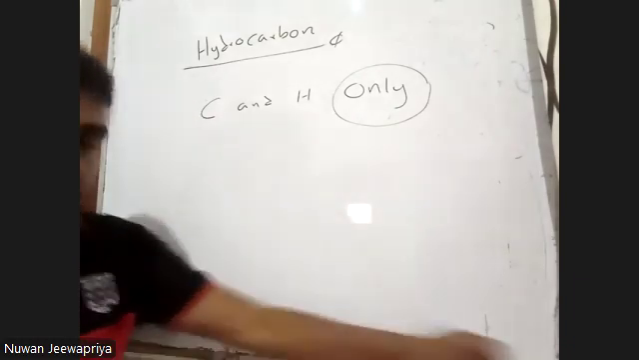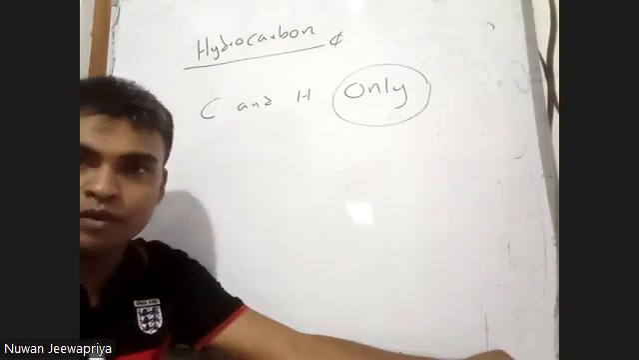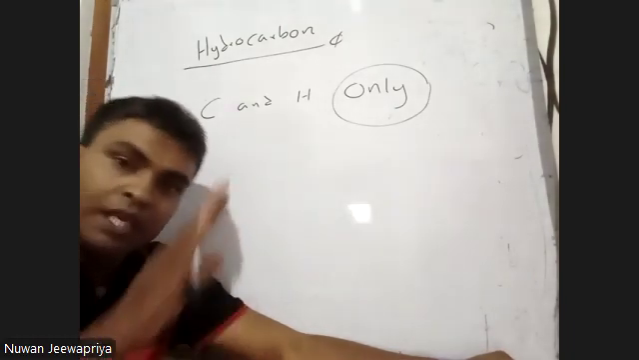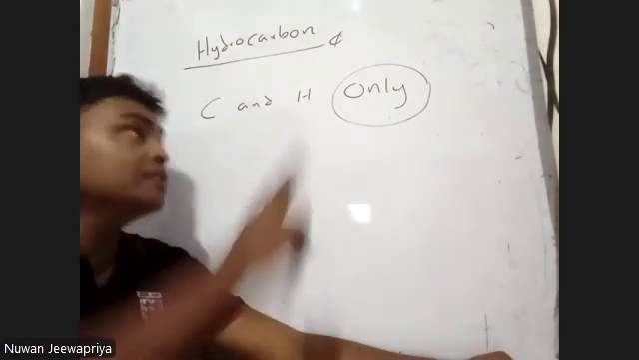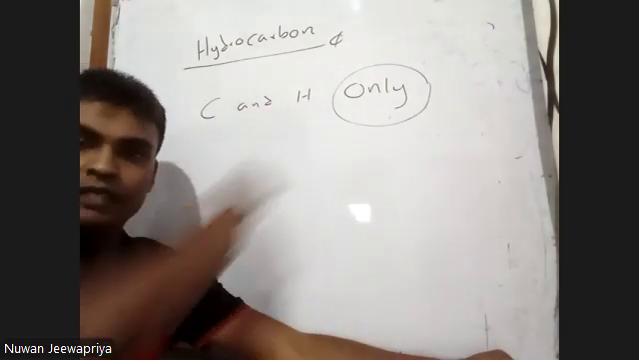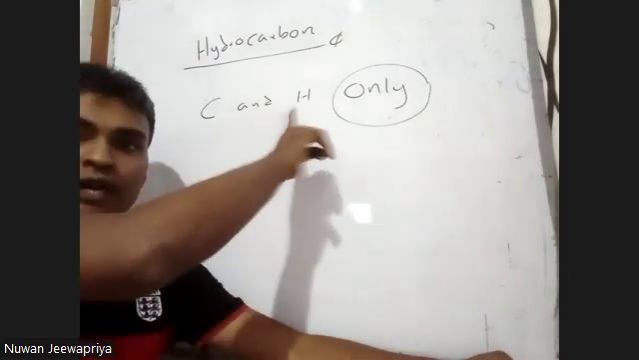So throughout this series of organic chemistry, we mainly discuss hydrocarbons. They are compounds that have only two elements. What are these two elements? Carbon and hydrogen. Now